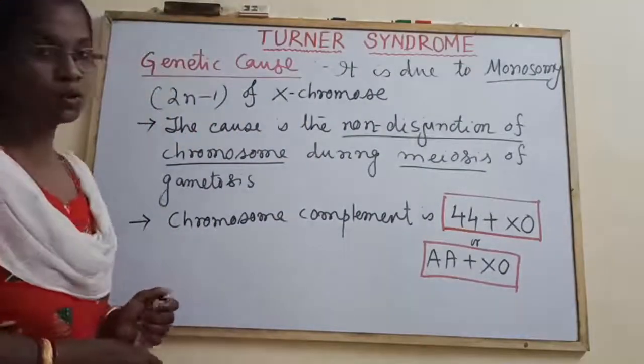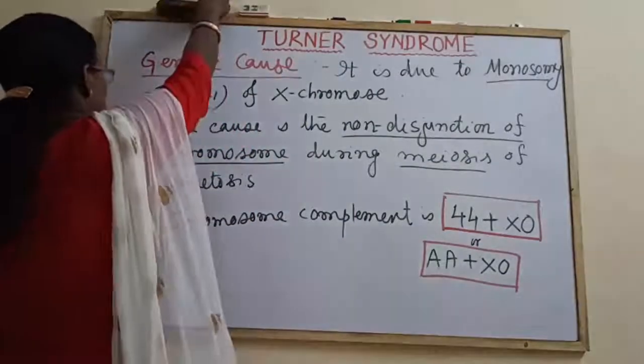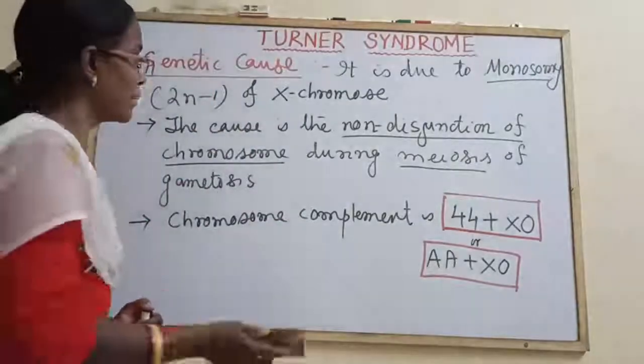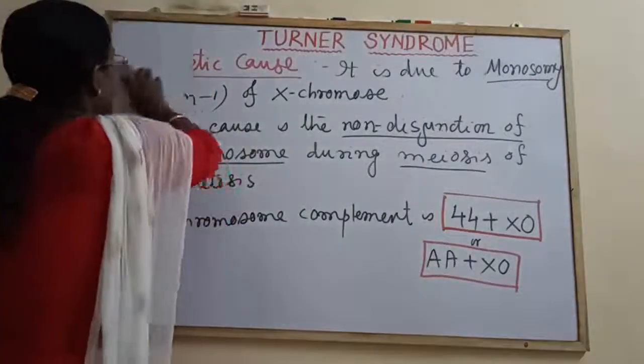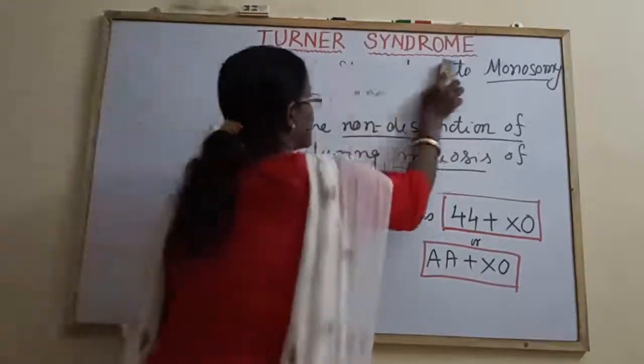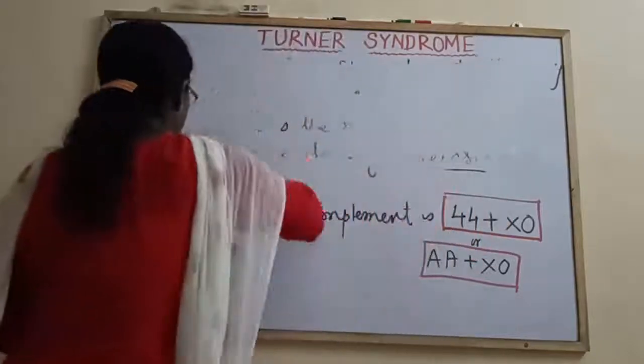Then let us come to how the non-disjunction occurs and how there would be formation of Turner syndrome. Let us see the genetical basis.